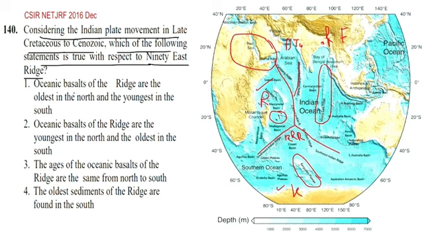So that most of the questions that came in the exam you can answer easily. Now coming back to our options: oceanic basalt of the ridge is older in the northern side and youngest in the southern side. Okay, it means older material is present here and the younger here, because the plate is moving from here to here.